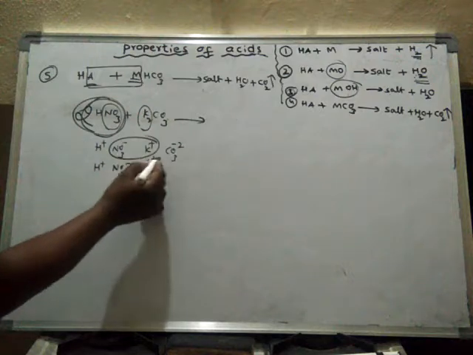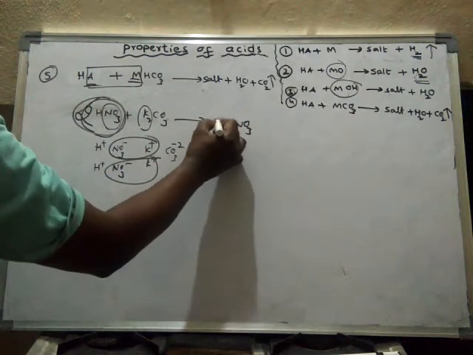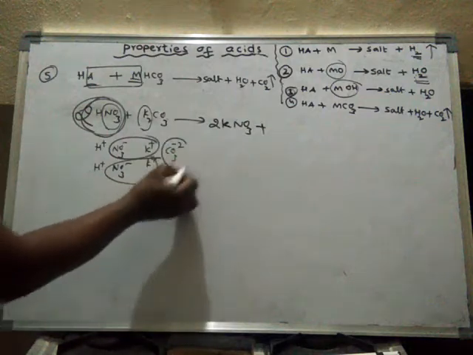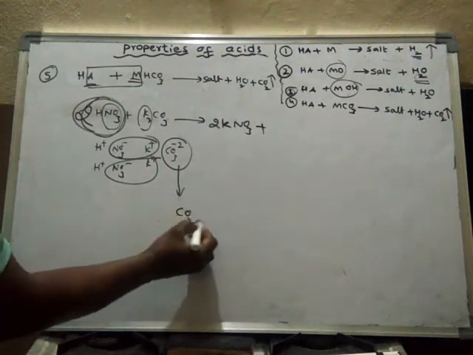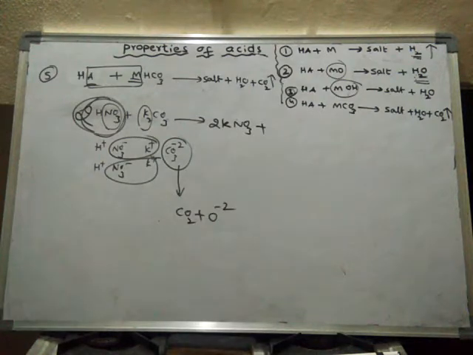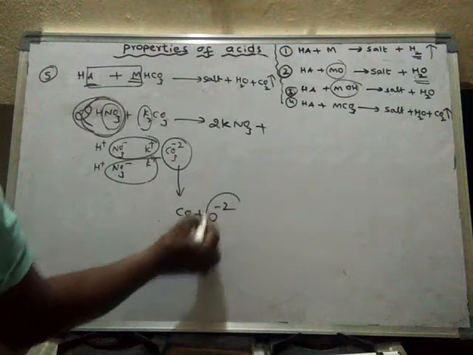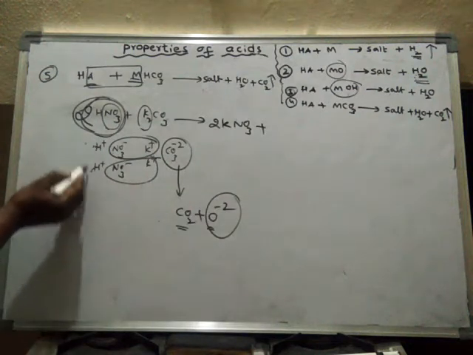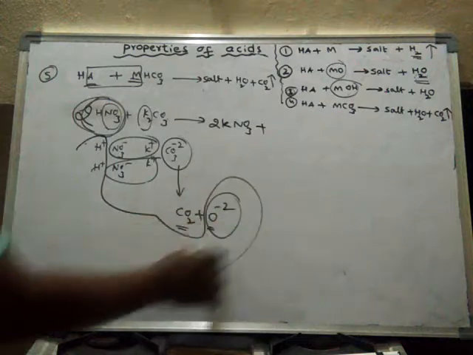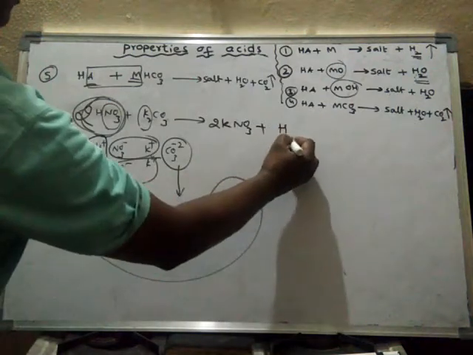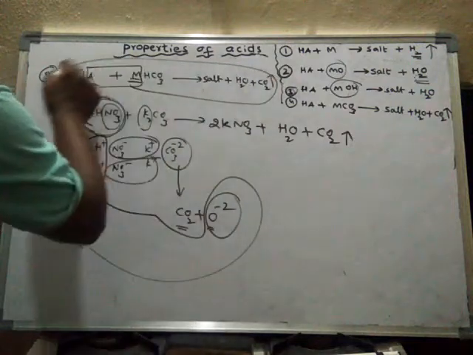These will form KNO3. This carbonate ion will break down into carbon dioxide and O minus 2. This O minus 2 will combine with the 2 H plus. They form water and carbon dioxide is left over.